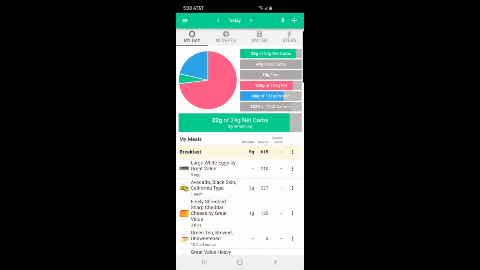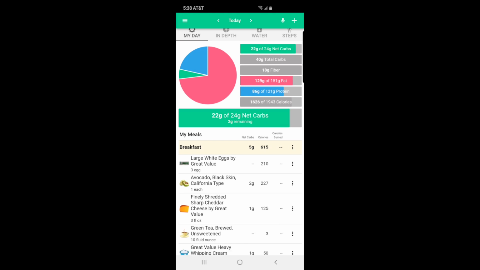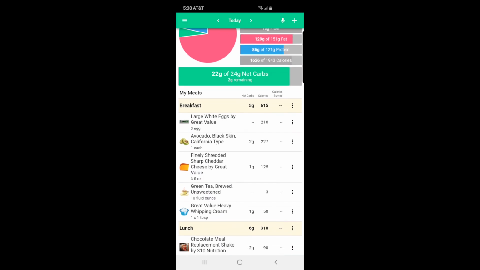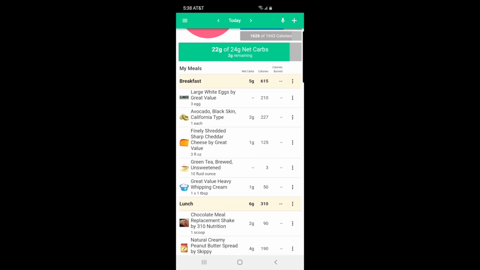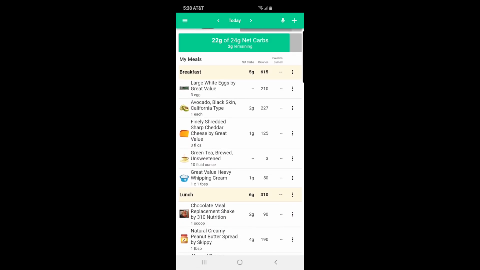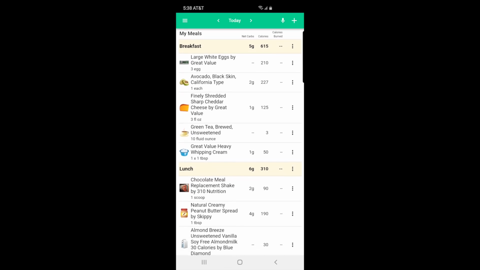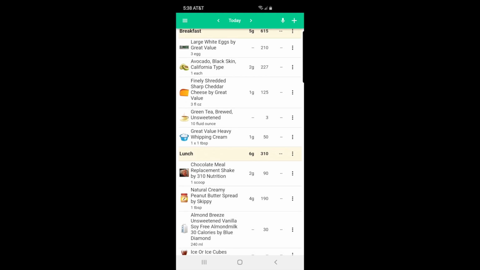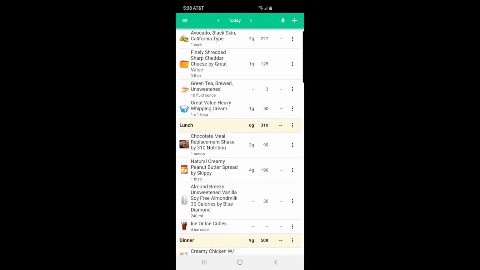Here's the Carb Manager app. I entered my weight and it calculated that I need 24 grams of net carbs a day. That's it. So for that day, I had 22 total. I enter in every single thing I eat for breakfast. The only thing I never enter in is the salt and pepper and the seasonings. But as you can see, that's breakfast, a total of 5 grams.